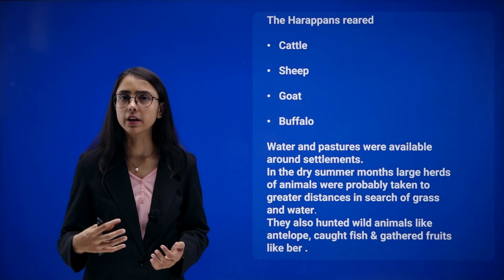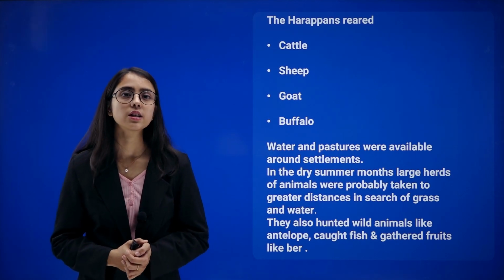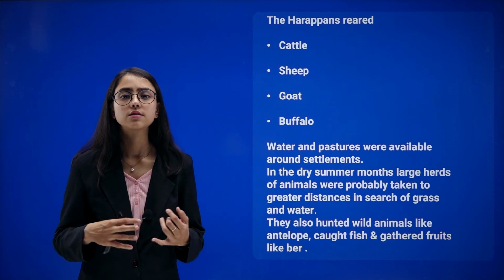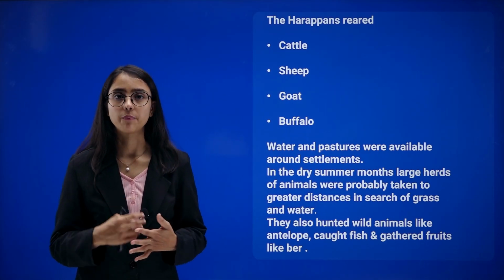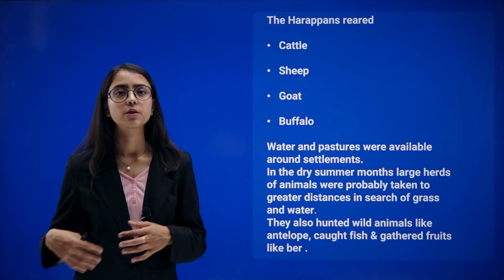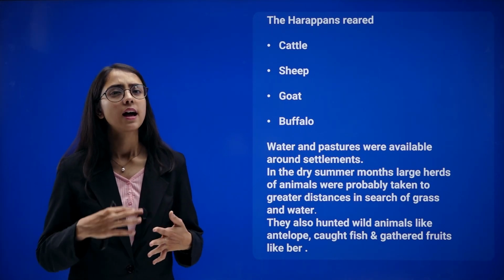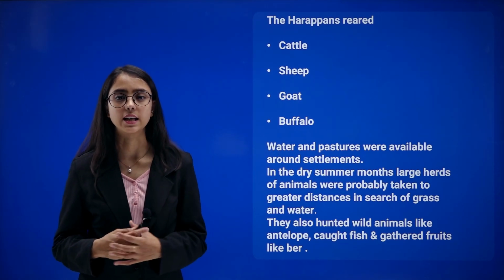Apart from farming, there was also a practice of rearing. What is rearing? Rearing is taking responsibility of cattle such as sheep, goat, buffalo, cows, etc. These were the animals that were reared at that time. They provided us with meat, milk and other products. Water and pastures were available for these animals.